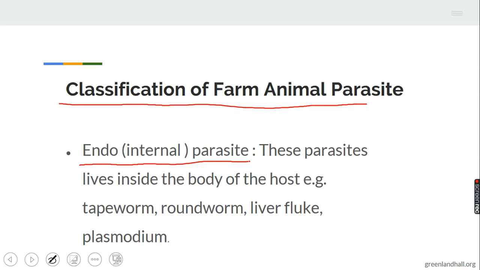This parasite lives inside the body of its host. Examples are tapeworm, roundworm, liver fluke, plasmodium, and so on. We have many examples of endoparasites. They live and derive their food from their host, usually inside the body of the host.